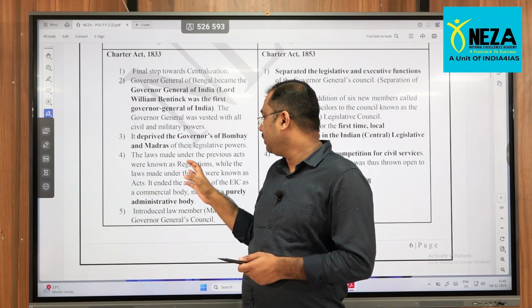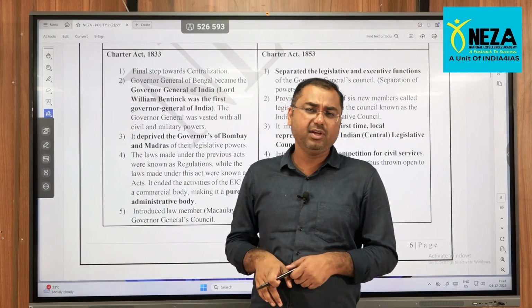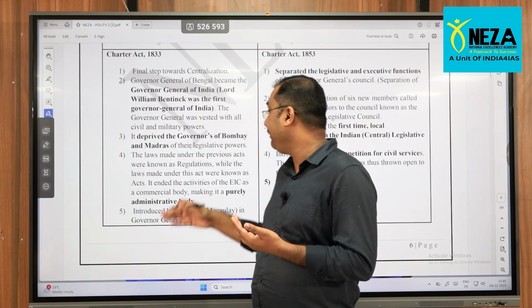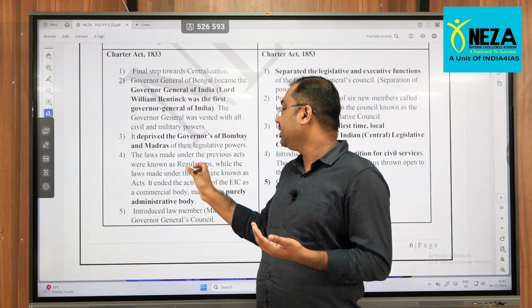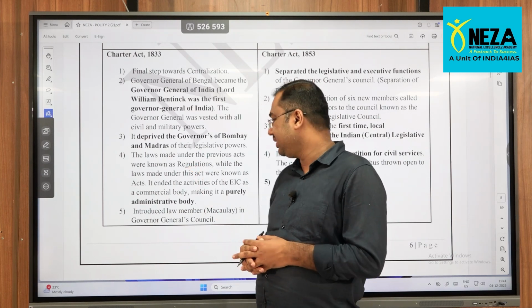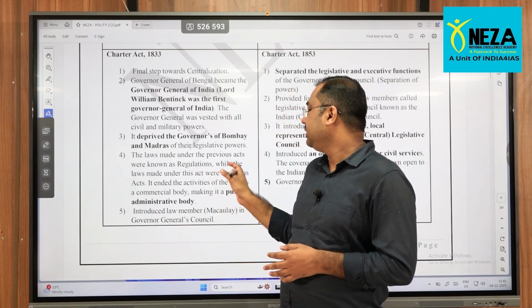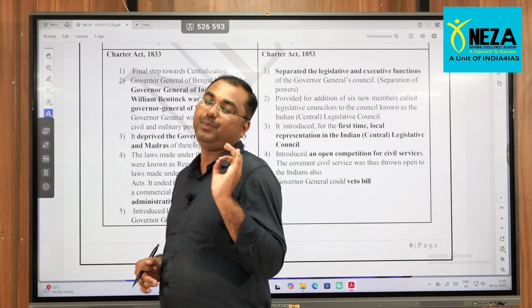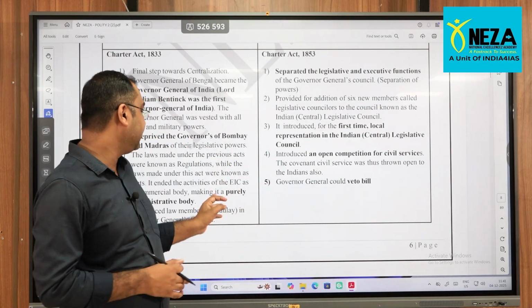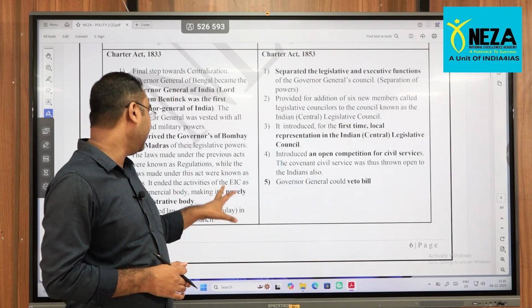Okay, so from here onwards, whatever laws were being made, the acts, now started being known as regulations and all. Okay, so now the British East India Company remained purely for administrative purposes only.